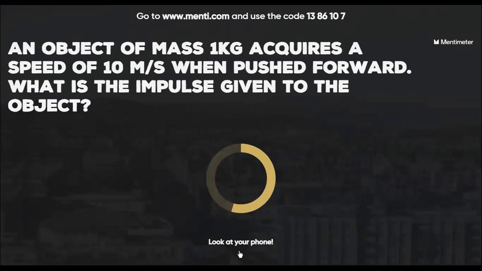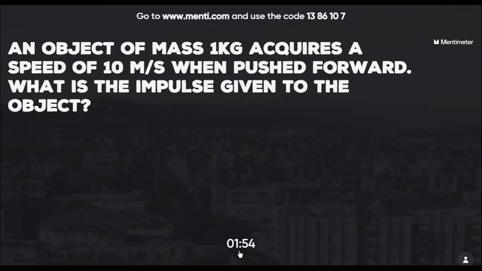An object of mass 1 kg acquires a speed of 10 meters per second when pushed forward. What is the impulse given to the object? Total time 2 minutes. One answer I have got. An object of mass 1 kg, speed 10 meters per second, pushed forward. What is the impulse given to the object?